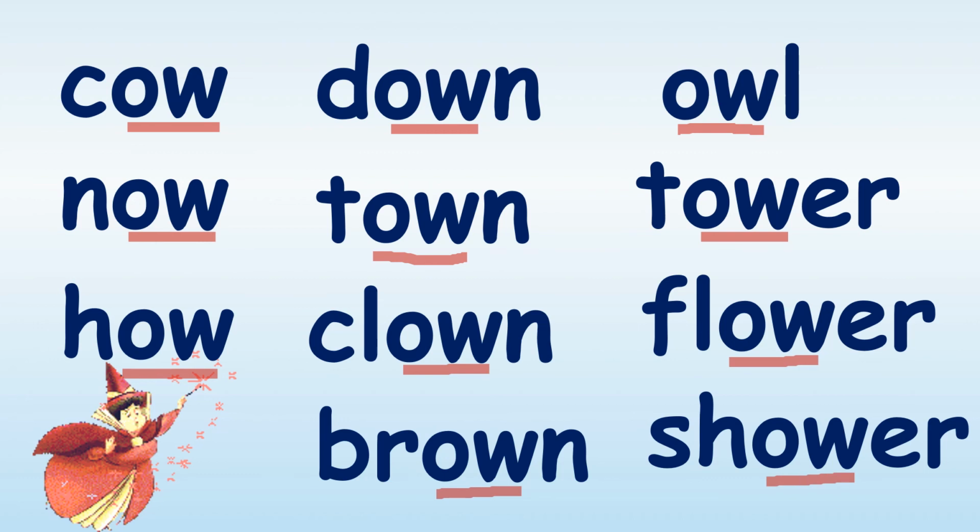So you are going to pause the video and you are going to read the words all by yourself.